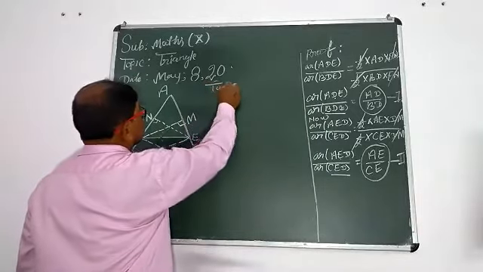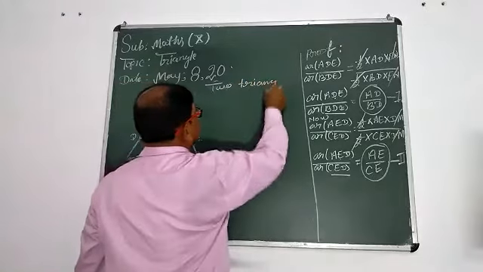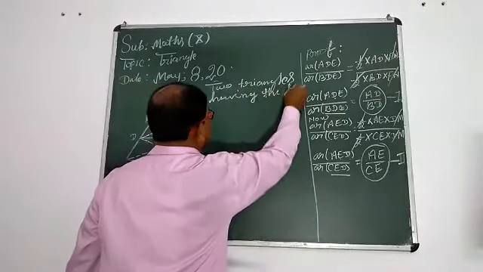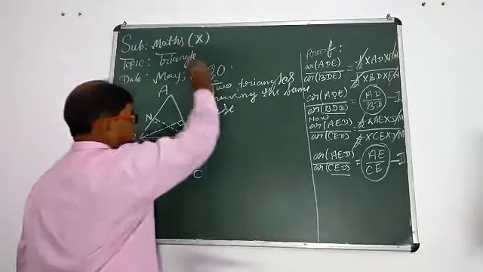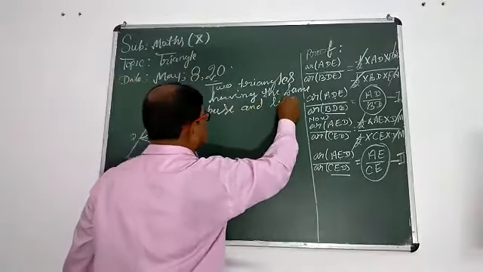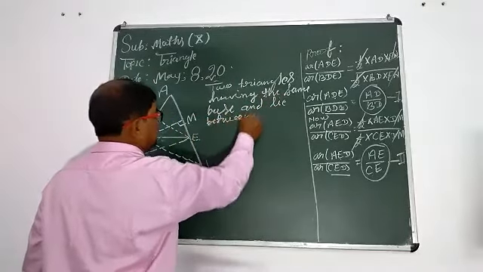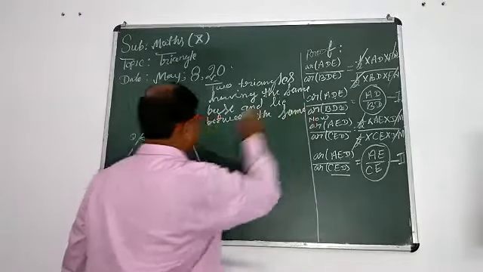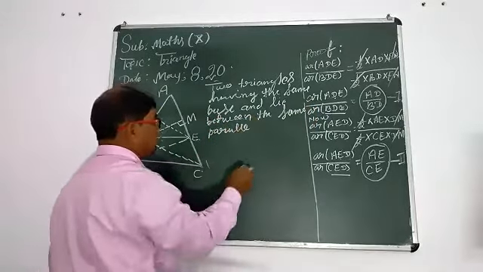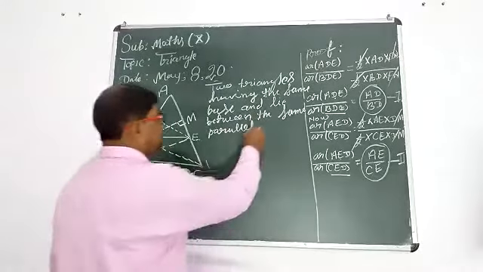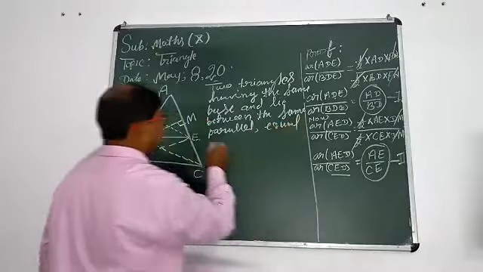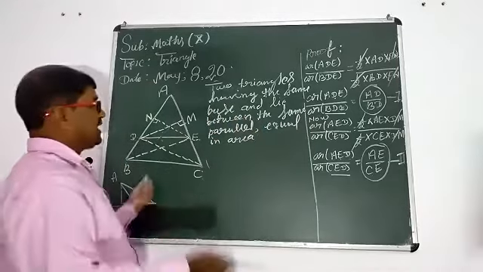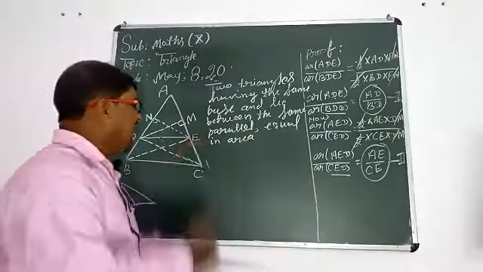Two triangles having the same base and lying between the same parallels are equal in area. Okay, students?